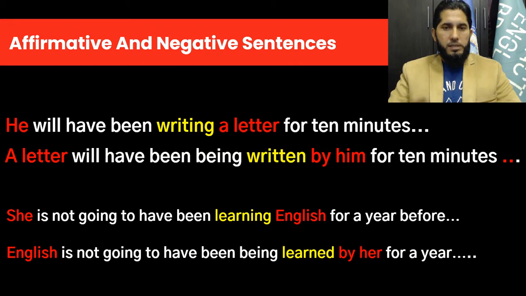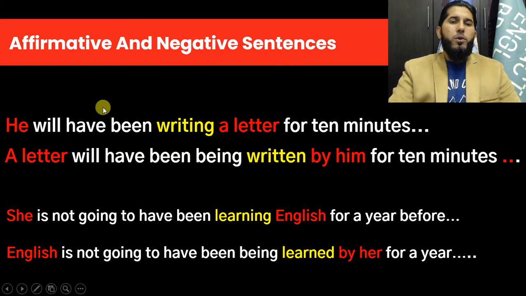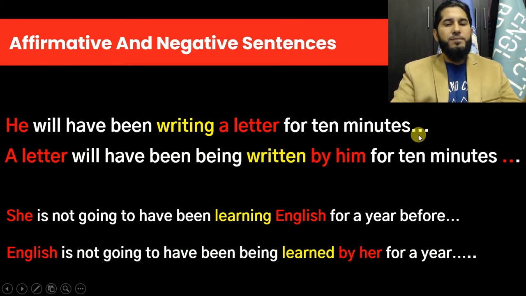Affirmative and negative sentences. So look at the first example. He will have been writing a letter for 10 minutes before, for example, he goes to bed. When we use future perfect progressive tense, we emphasize the duration of an ongoing action in the future time before something else. That's the concept of using future perfect continuous tense.